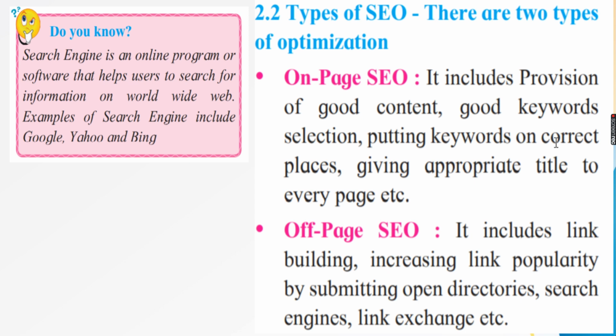Now, this may appear very bizarre to you. What is all this? I'll explain it to you. It's very simple. On-page talks about the designing and development of the coding for the website. Off-page means how you are going to market, what steps and what strategies you are going to use to make your website popular.